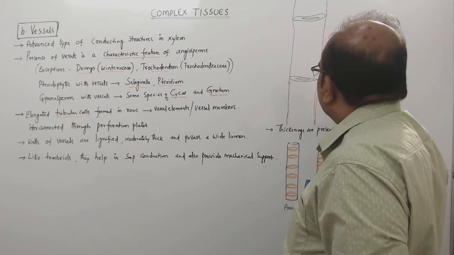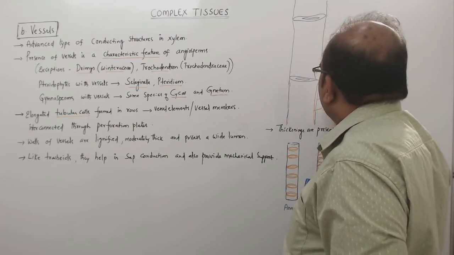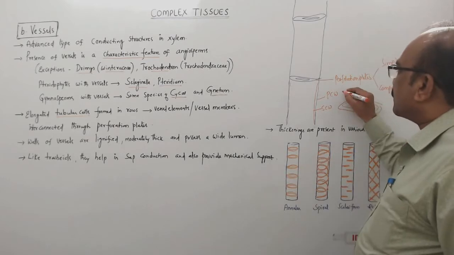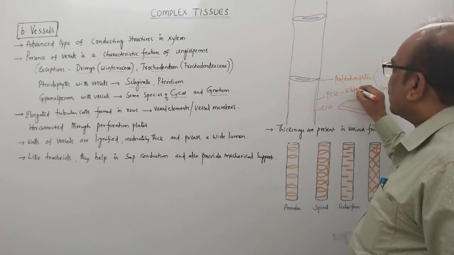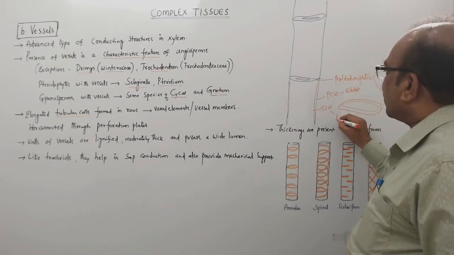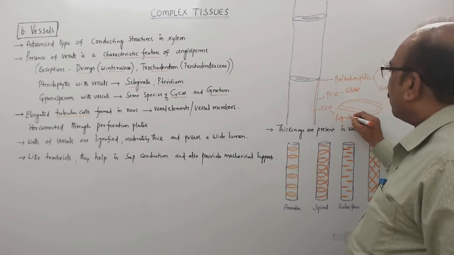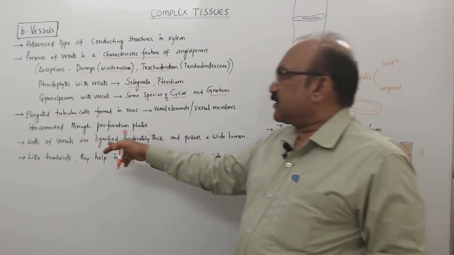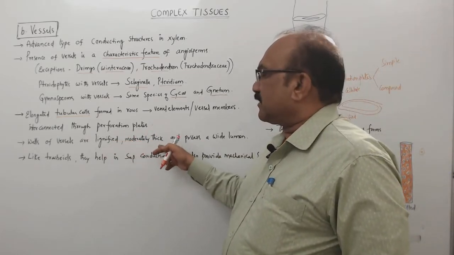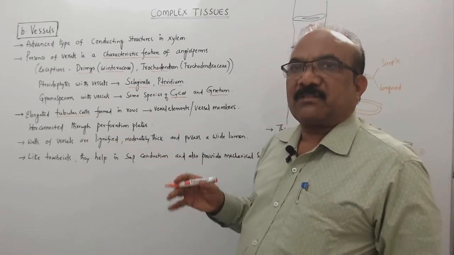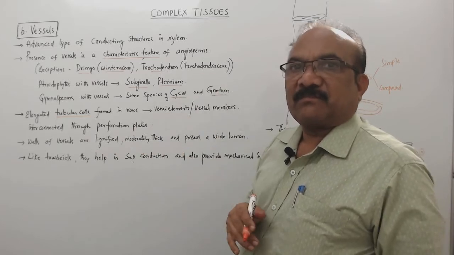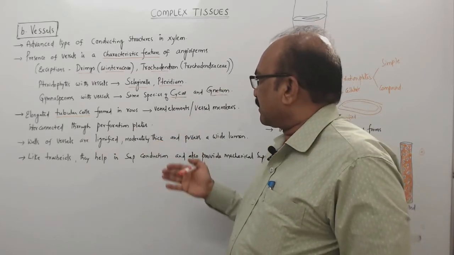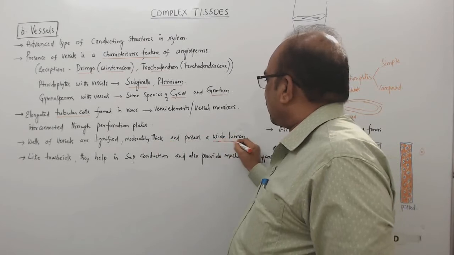Primary cell wall, that is PCW, and the secondary cell wall. Primary cell wall is composed of cellulose, whereas secondary cell wall is composed of lignin. So that's why we call these lignified cells. So walls of vessels are lignified, moderately thick, meaning they are not much thicker like the fibers. So they are moderately thick and possess a wide lumen.